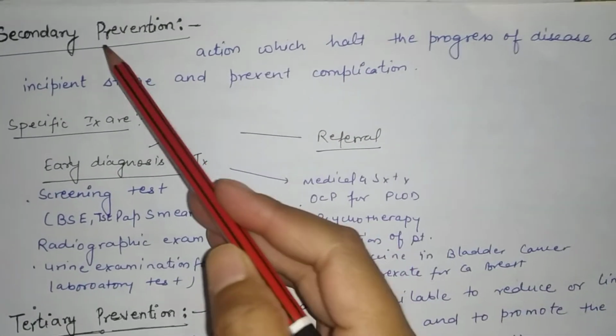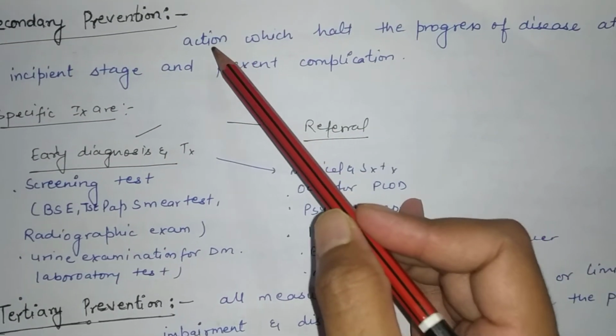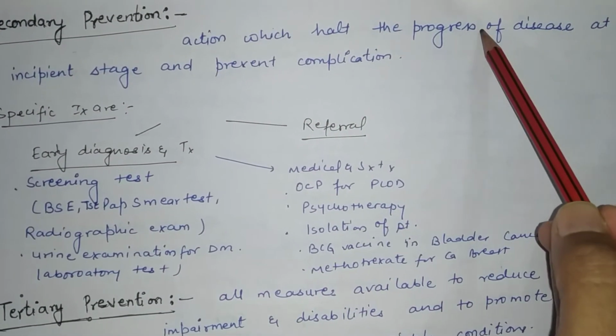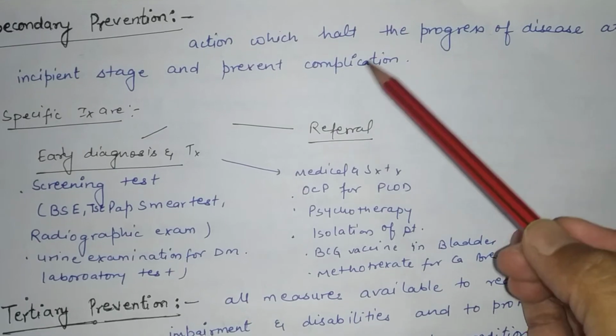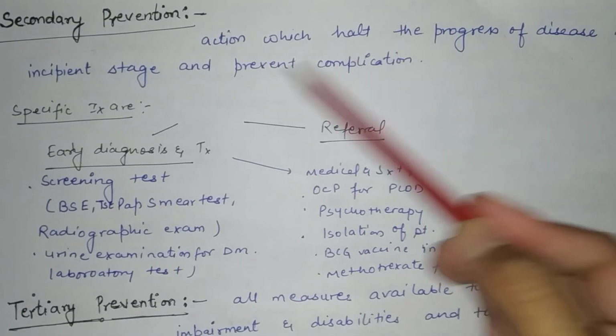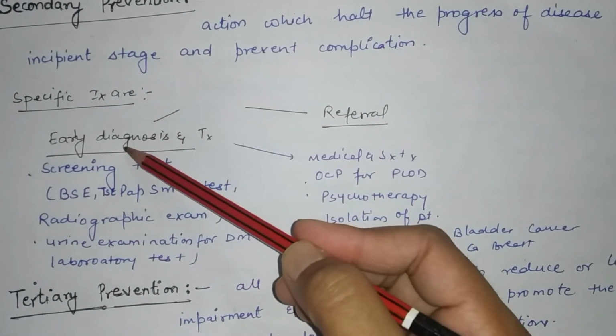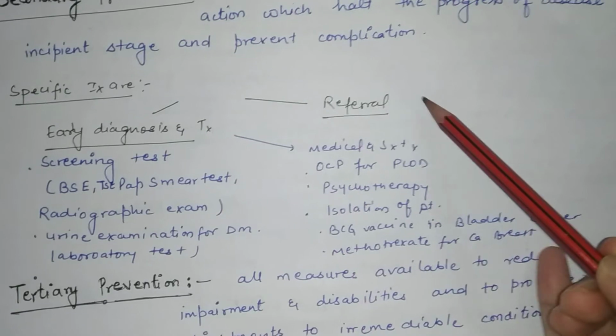Now we will discuss the secondary prevention. What do you mean by secondary prevention? Action which hold the progress of disease, the actions that we are using so that the disease will not progress further. It includes three things. One is early diagnosis, treatment and referral.